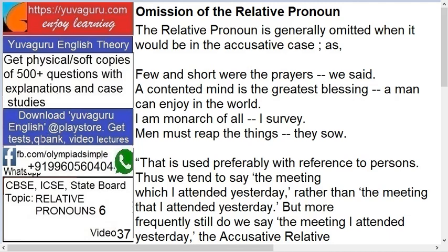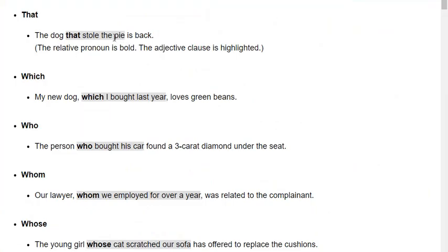Let's focus on today's topic now. Omission of relative pronouns means where the relative pronouns are omitted. Now what are relative pronouns? That we have already covered in videos number 1 to 5. A relative pronoun basically heads the adjective clause, meaning it tells something about the noun.